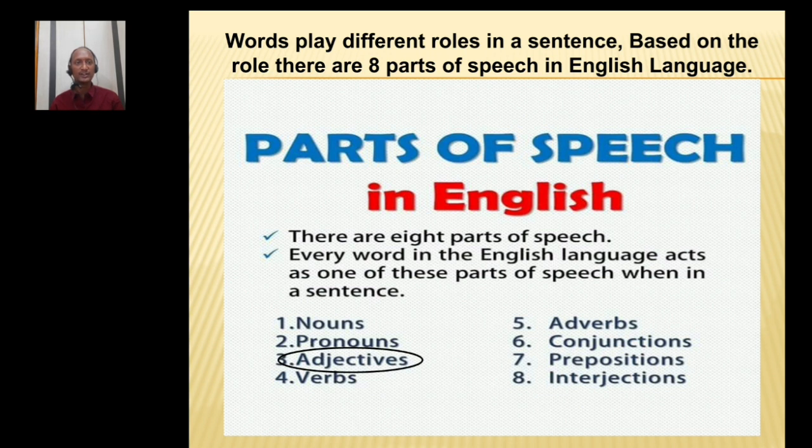Every word in the English language acts as one of these parts of speech when in a sentence. If you are good at the basic components of the English language, you can become a good English speaker and also gain a sound knowledge of grammar as well. Today I am not focusing on all these 8 parts of speech, we just concentrate on the adjectives.